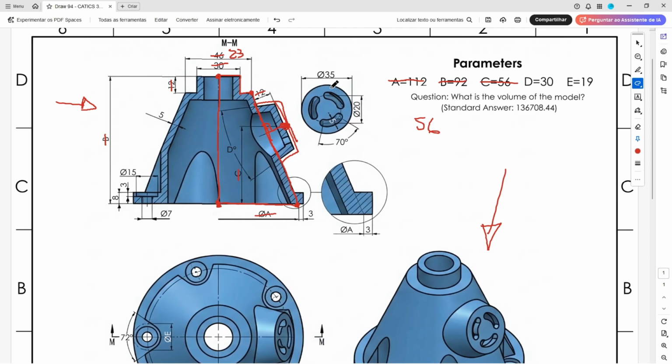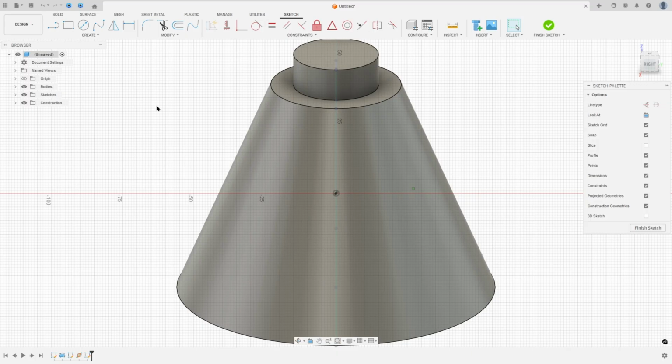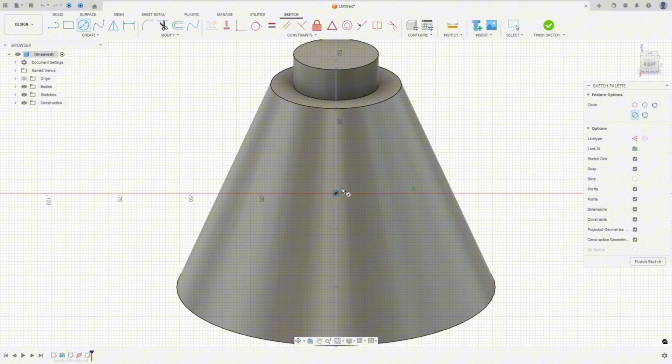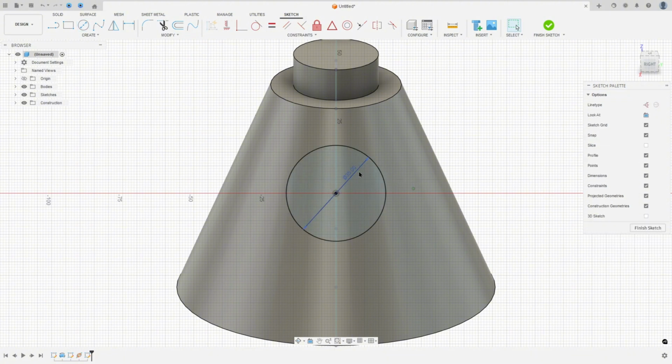In this new plane, we'll make a circle with 35 millimeters of diameter, and we will extrude this to this face, and we'll use the taper angle. So the angle here is 30 over 2, so it is 15 degrees. So let's create this. Select the circle, click here in the center. The circle here has 35 millimeters of diameter.